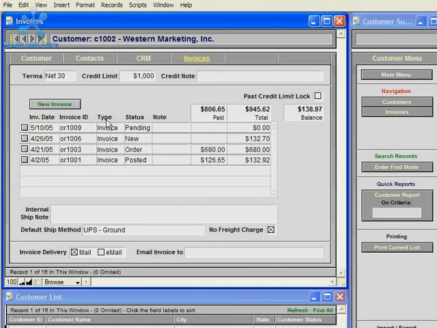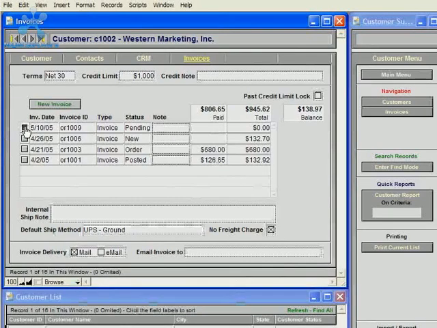I've now created a new invoice in the Customers module by clicking the New Invoice button. And I'll now navigate to that invoice by clicking the small square button to the left of the invoice record.